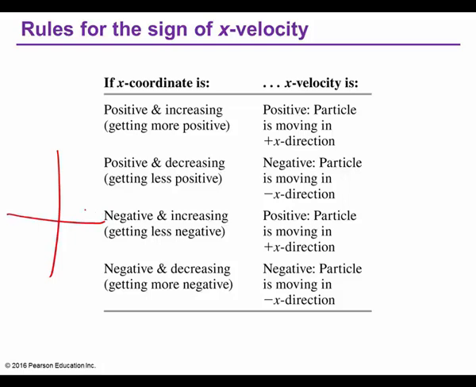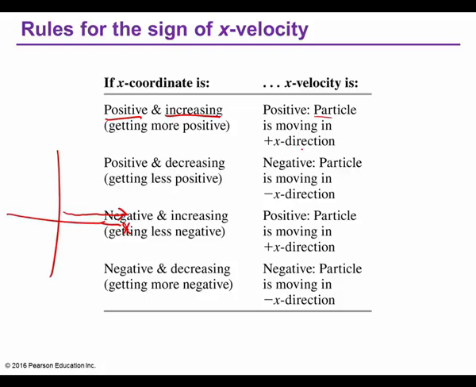If it's positive and increasing, that's positive x, then my particle is moving in the positive x direction. It's physically impossible to be going positive x, increasing, and have a negative velocity. Unless you're in another dimension. And you're Einstein.